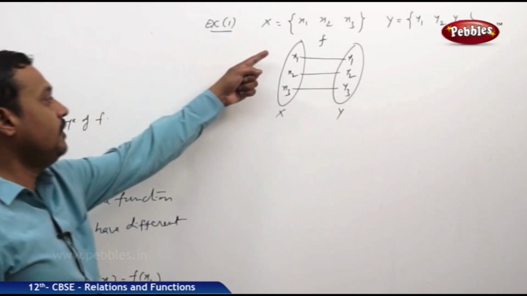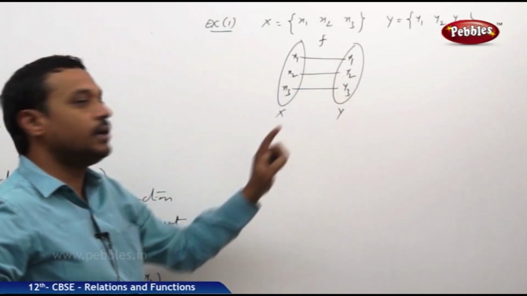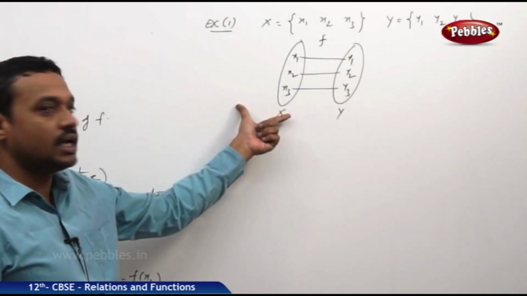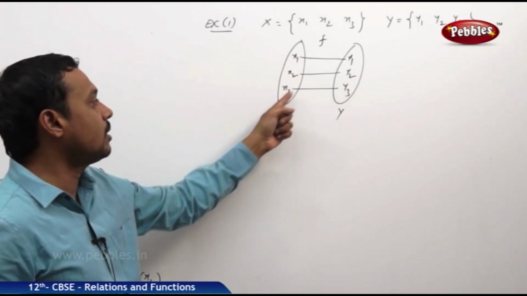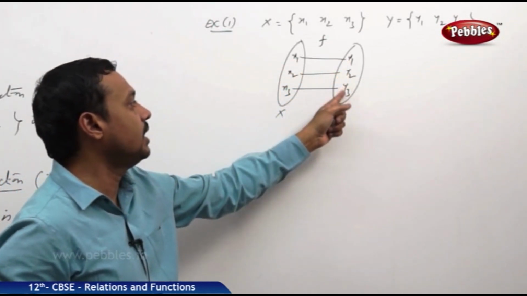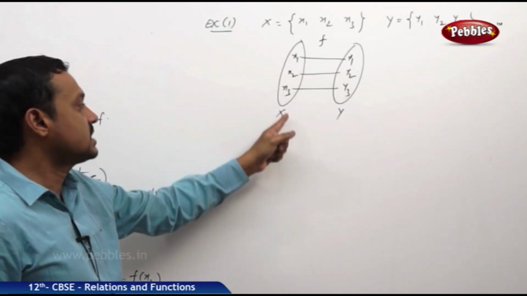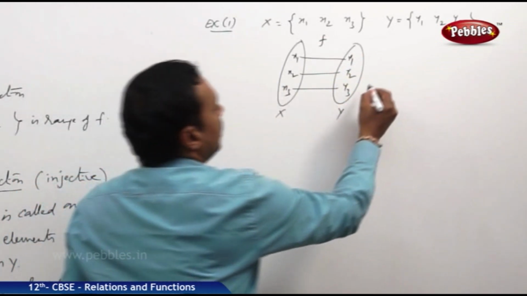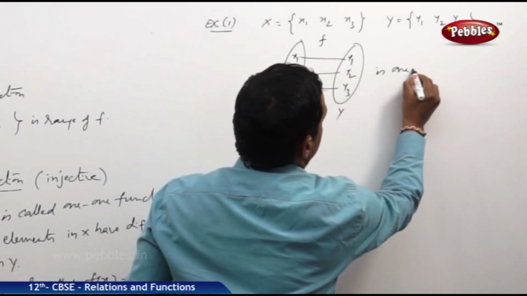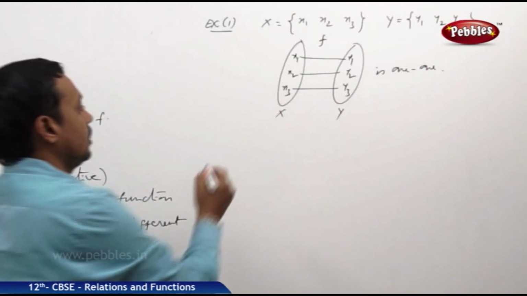See, every element in x is associated with a unique element in y, so basically it is a function, and different elements of x are mapping to different elements in y. So it is a one-one function.